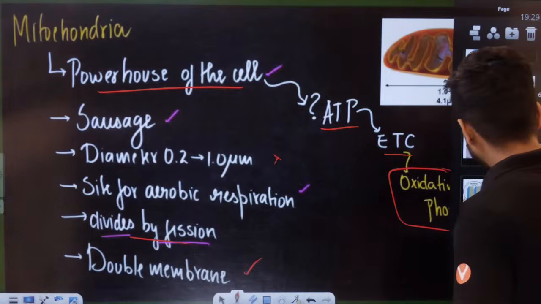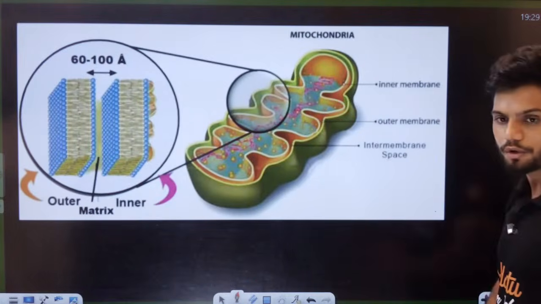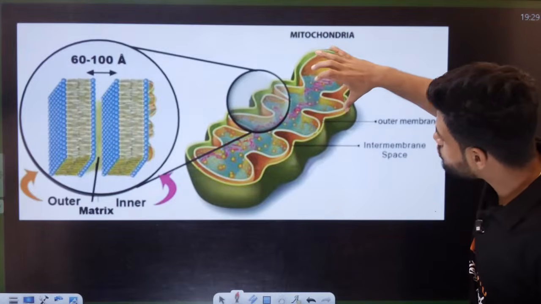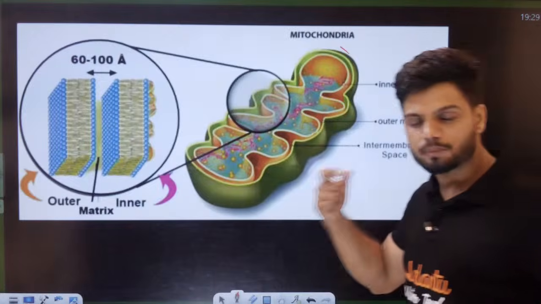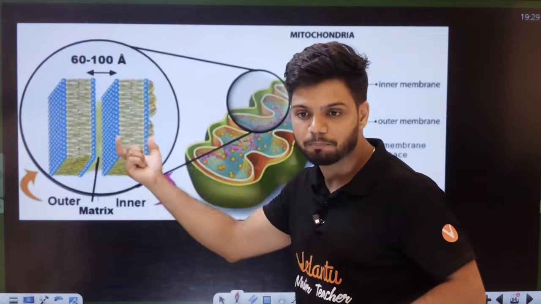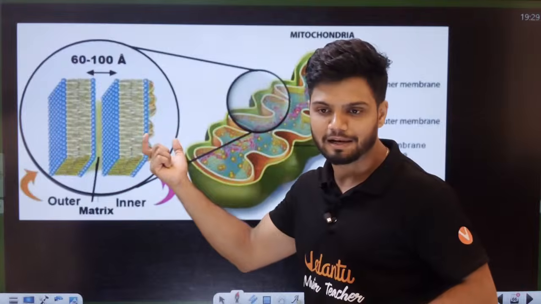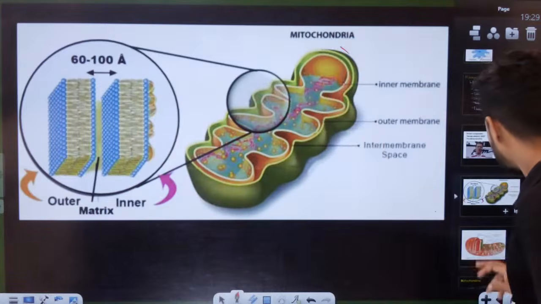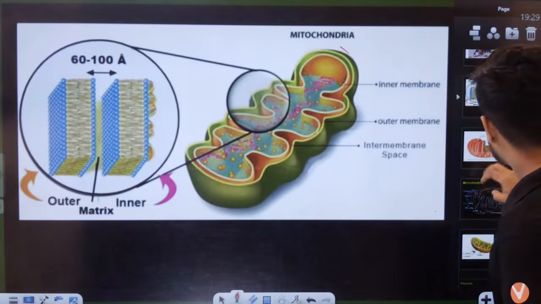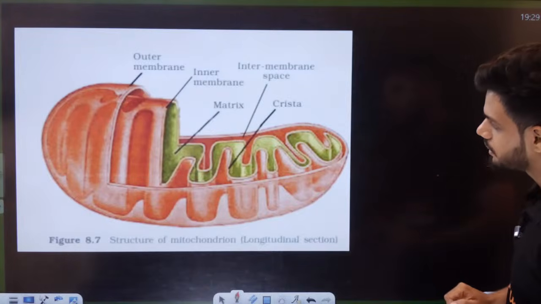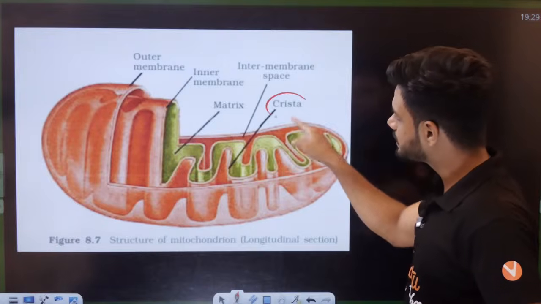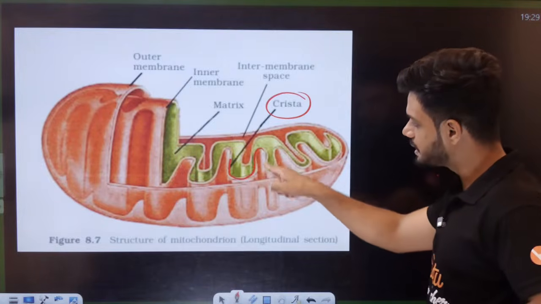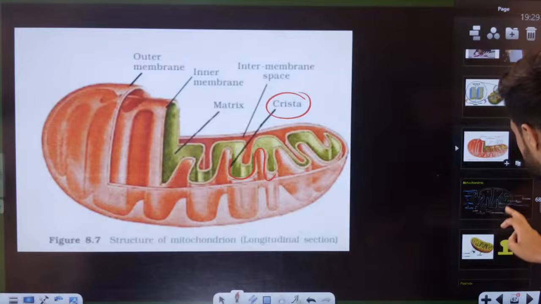Now, students, this is your entire mitochondria. Can you see here? Double membrane structure. It has the outer membrane and inner membrane. It is made up of lipid bilayer, students. Now, this is the structure given in your NCERT. Outer layer, inner layer made up of cristae. This is my diagram right now, students.